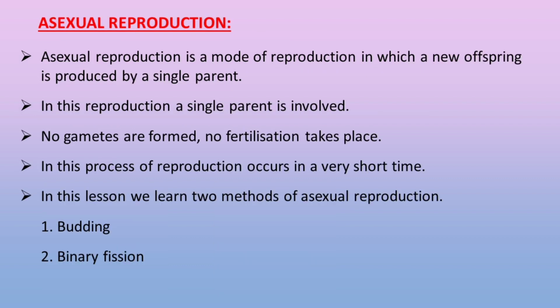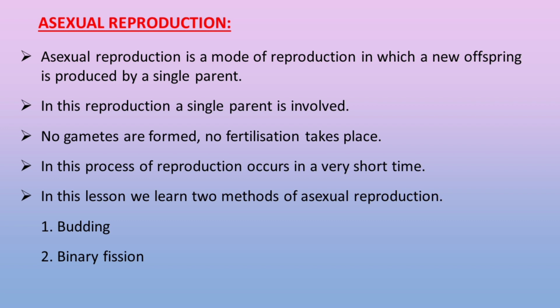Now we learn about another type of reproduction, that is asexual reproduction. Asexual reproduction is a mode of reproduction in which a new offspring is produced by a single parent. In this reproduction, a single parent is involved. No gametes are formed, no fertilization takes place. This process of reproduction occurs in a very short time.